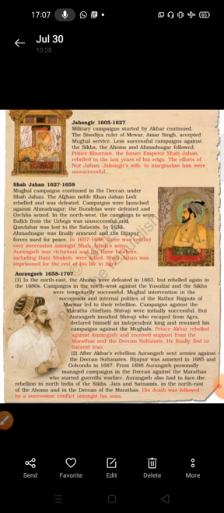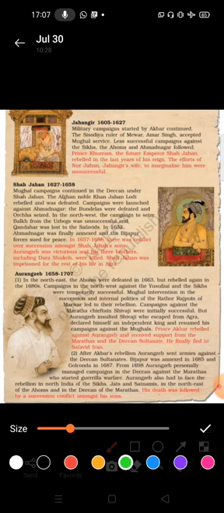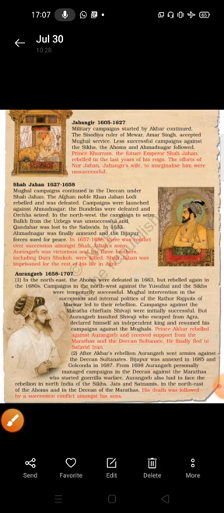Prince Khurram is one more character, and we learned about Khusro also, but Khusro was not very important here. Khurram is the real name of Shah Jahan. In the last year of Jahangir's reign, the efforts of Noor Jahan, Jahangir's wife, to marginalize him were unsuccessful.